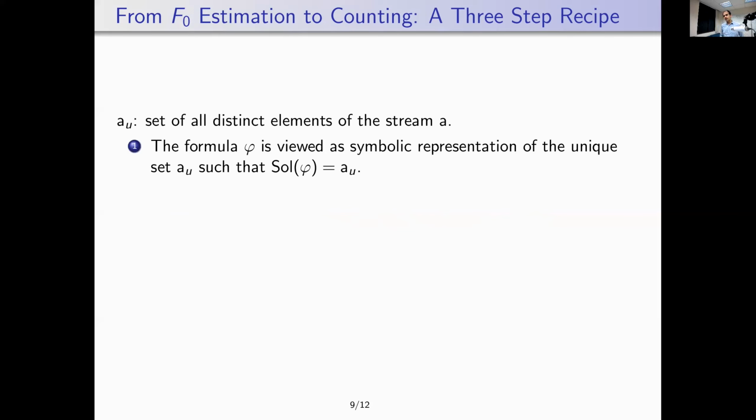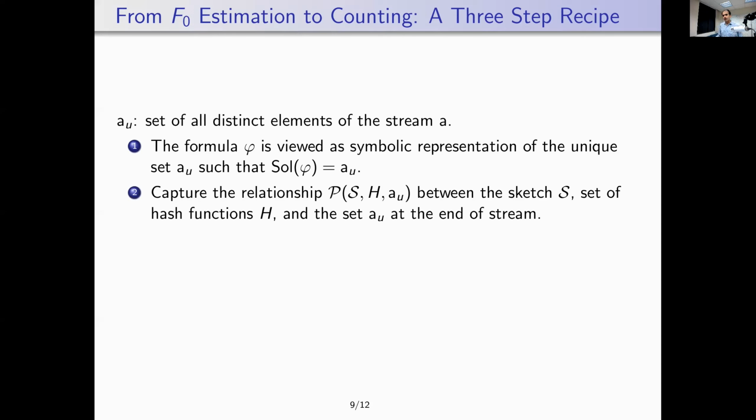With that, the steps are fairly simple. The first is to view a formula phi, for which we want to do model counting, as a symbolic representation of some unique set AU. AU and the formula phi can be related by ensuring that the set of solutions of the formula phi is essentially the set AU.